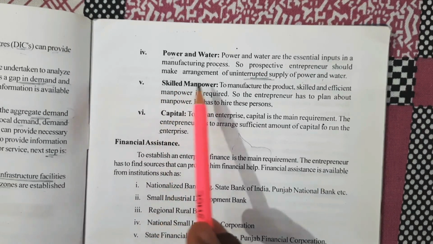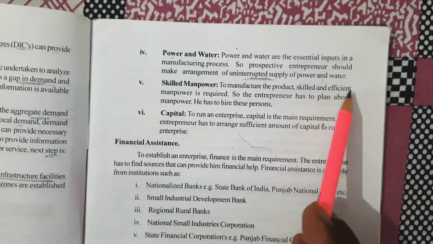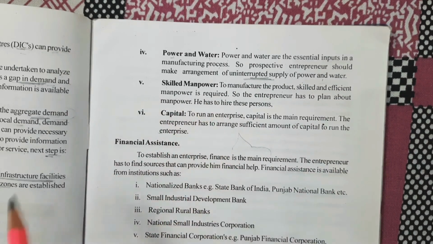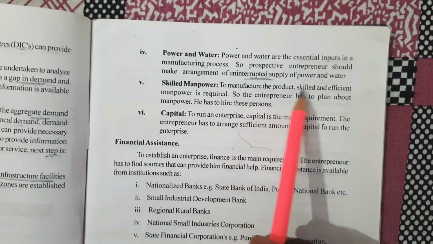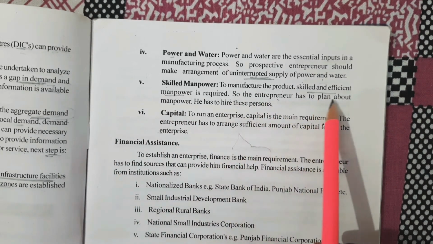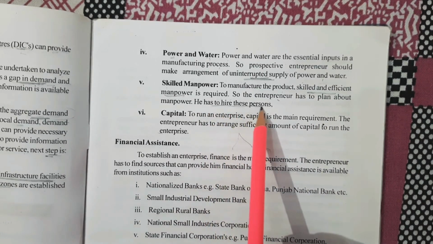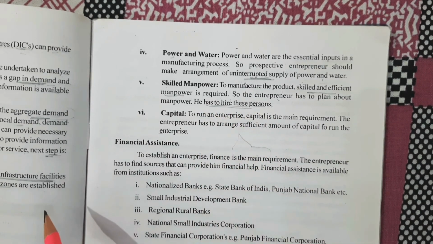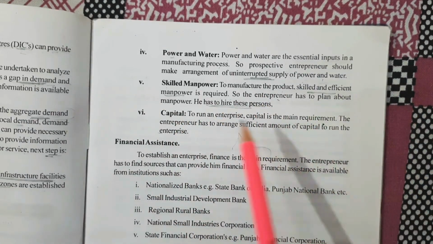Next is skilled manpower. To manufacture the product, skilled and efficient manpower is required. So the entrepreneur has to plan about the manpower. He has to hire these persons. So in order to hire these persons, he has to start the process of recruitment. This thing we will study further in this book.